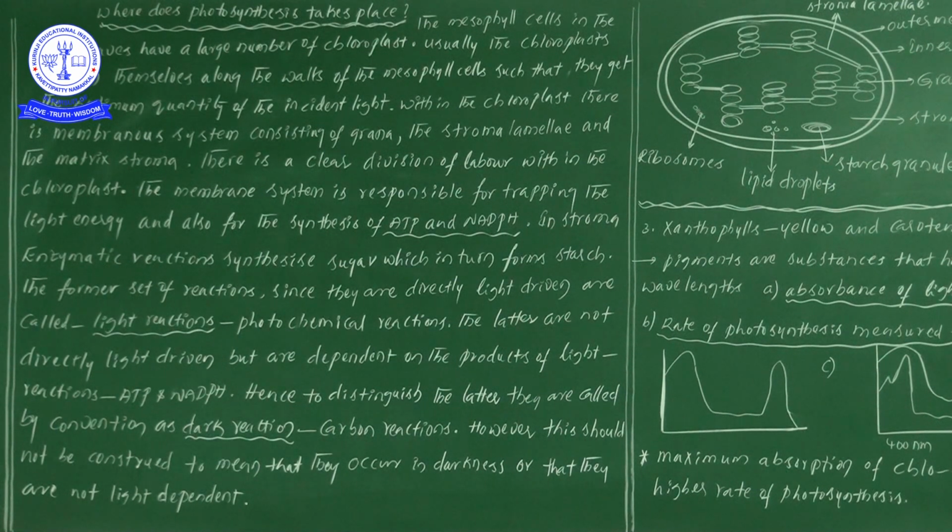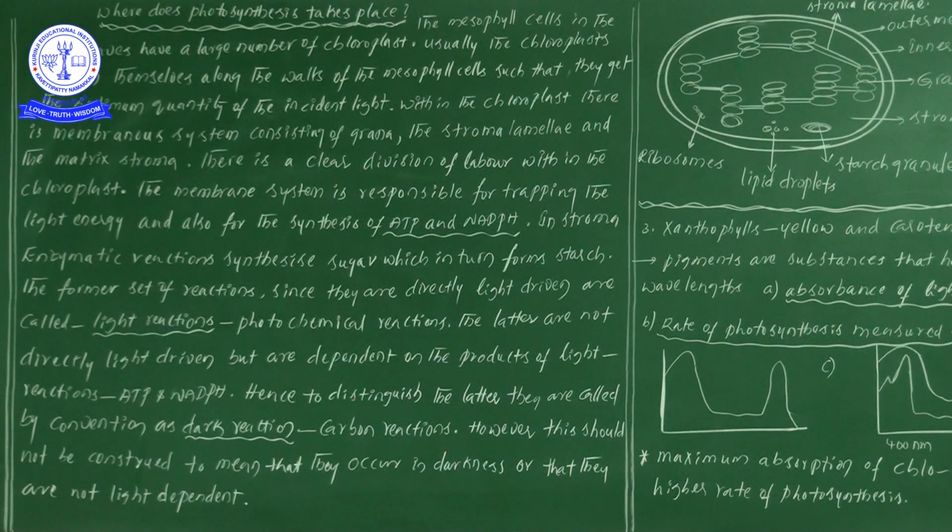So the chloroplast is a kind of cell organelle that helps in the process of photosynthesis. Now usually the chloroplasts align themselves along the walls of the mesophyll cells, such that they get an optimum quantity of incident light.